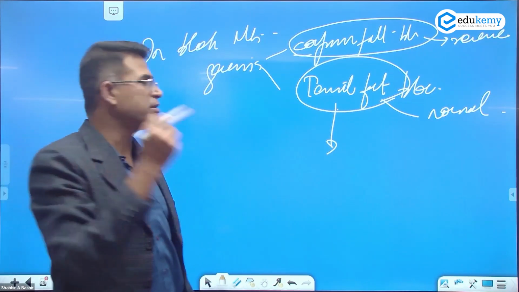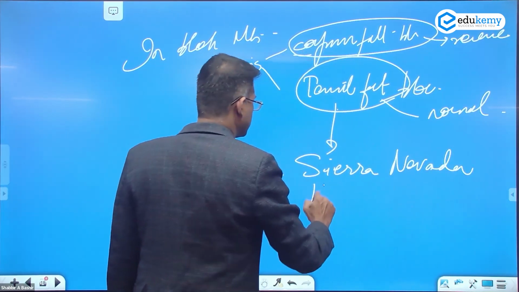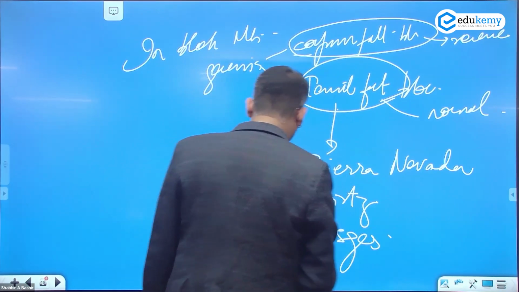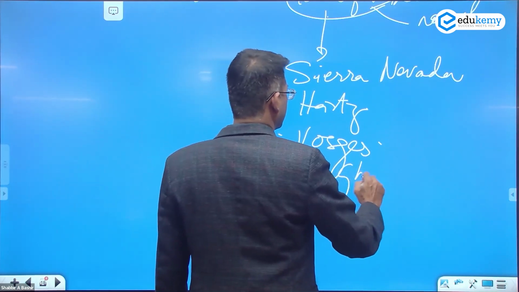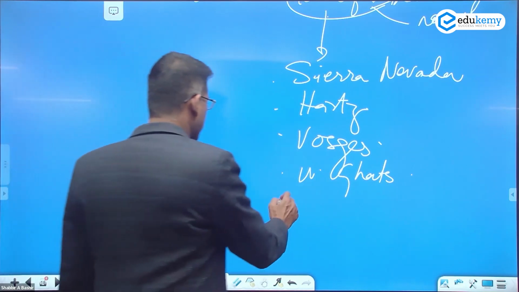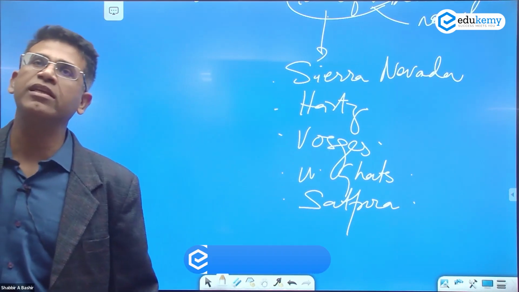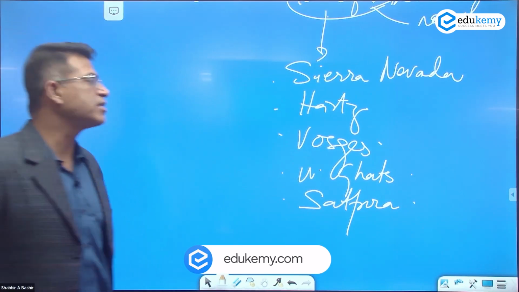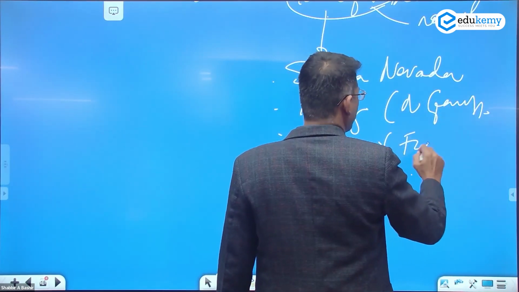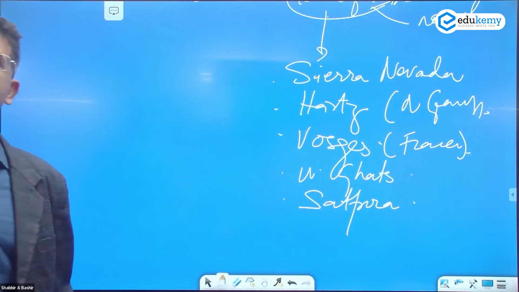The normal faults are more common. And write 3-4 examples. Examples are Sierra Nevada, Harz Mountains, Vosges, Western Ghats. Even Satpuras are there, but that will be a bit tricky. Sierra Nevada is in Andes, Harz Mountains is in northern Germany, Vosges is in France, the extensions of the Black Forest of Germany. Western Ghats and Satpuras are in India.